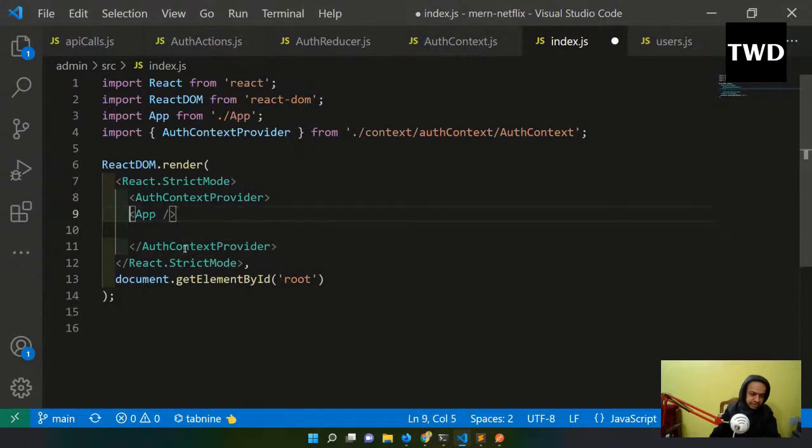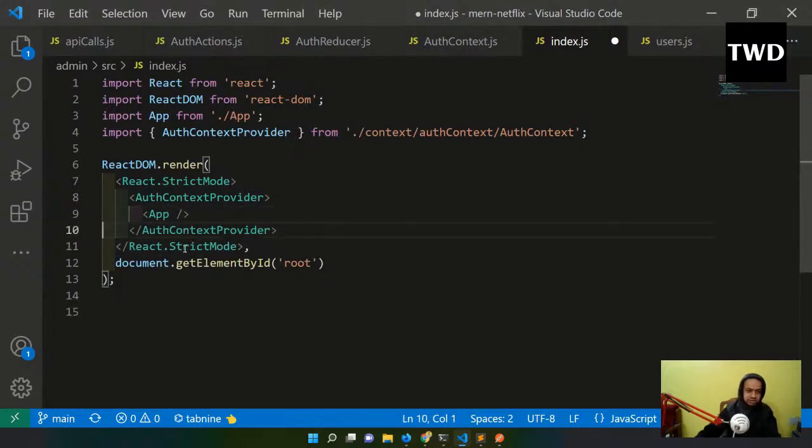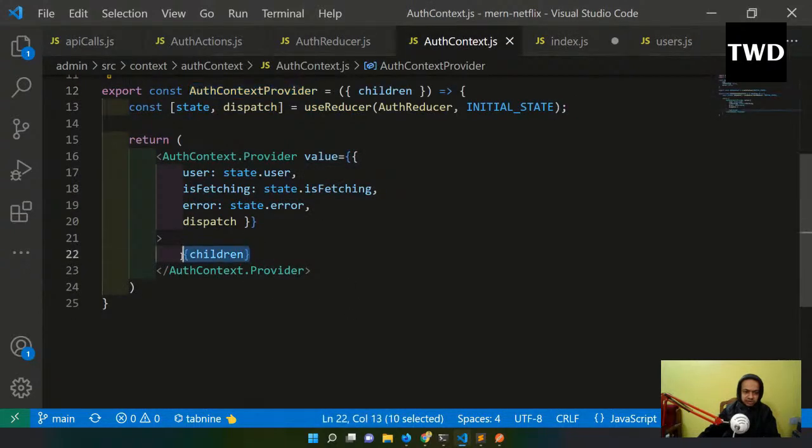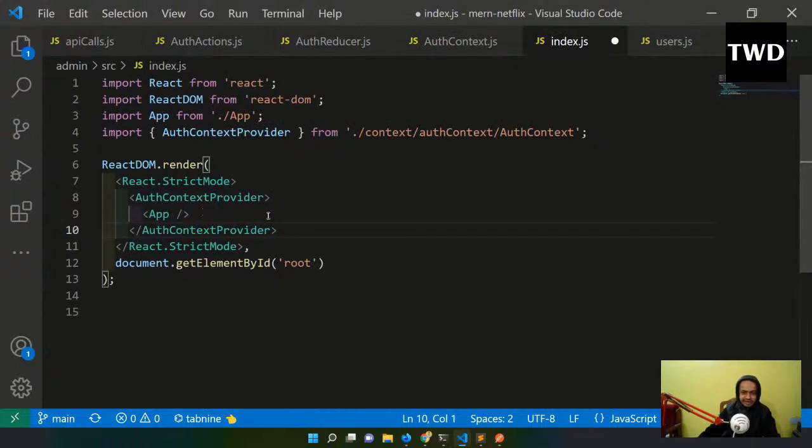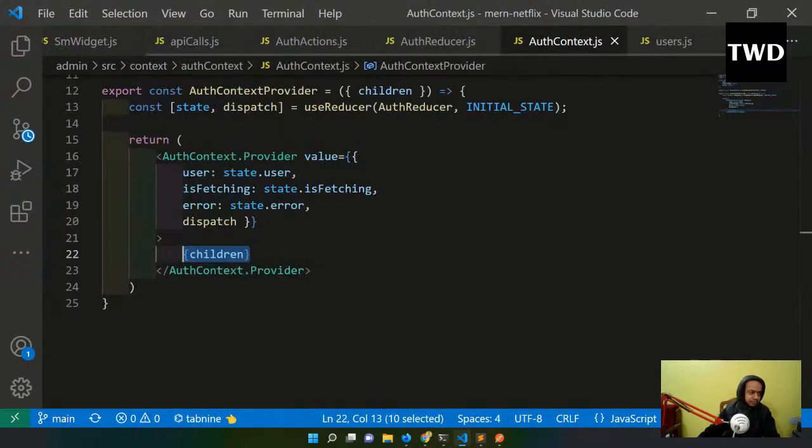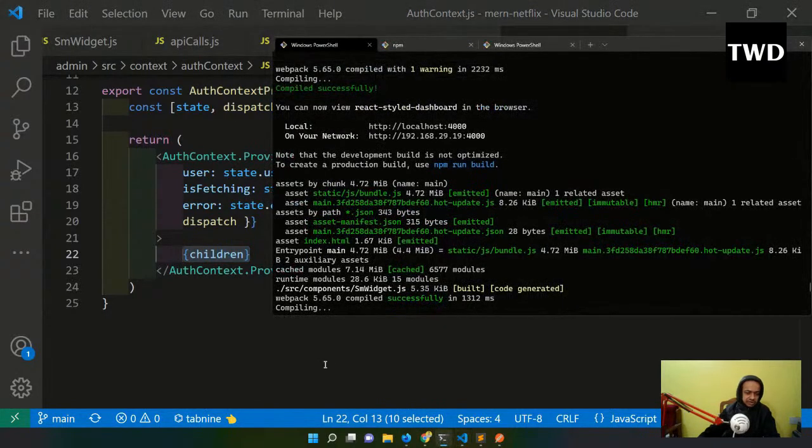So what I'm basically doing here is AuthContextProvider and an app. Here I'm passing the children prop. This children prop is whatever is passed inside it, and in our case the children is the app. So this is how the children prop also works. It is passing the app and all, so I don't think I have any issues.